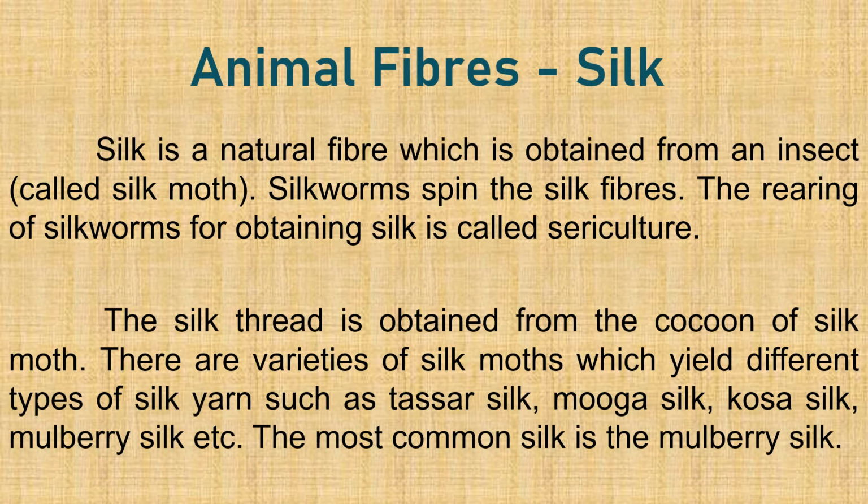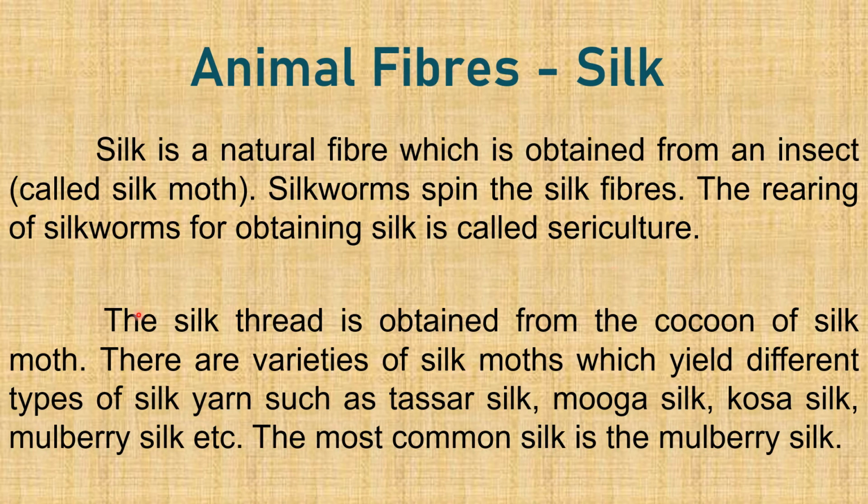Animal fibers, silk. Silk is a natural fiber which is obtained from an insect called silk moth. So silk fibers are also animal fibers. Silkworms spin the silk fibers. The rearing of silkworms for obtaining silk is called sericulture. Sericulture is a very old occupation in India. India produces a lot of silk on a commercial scale.